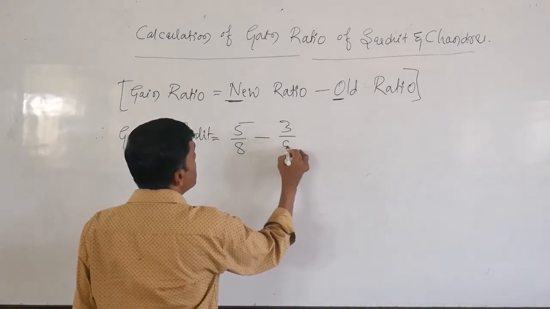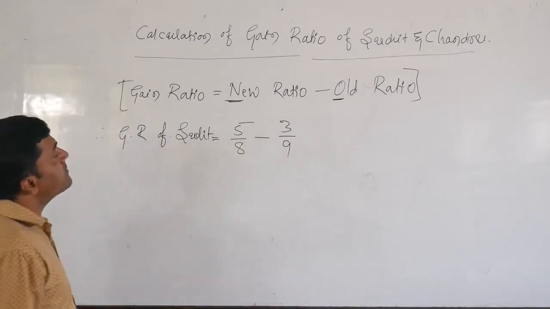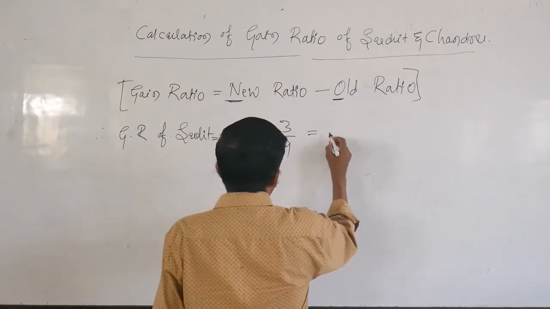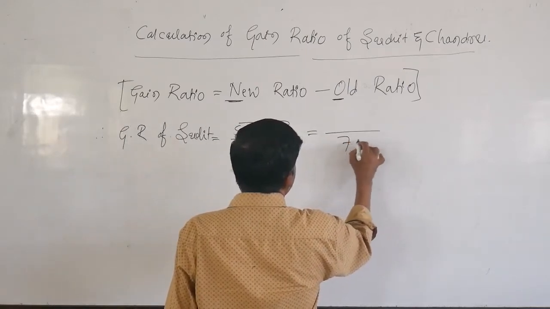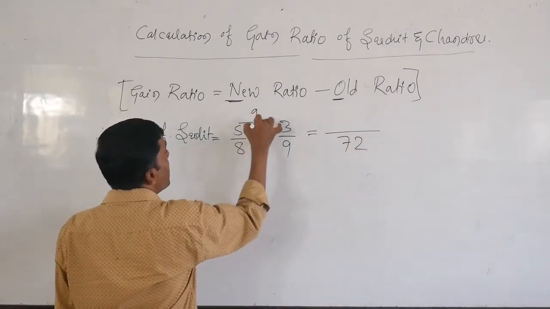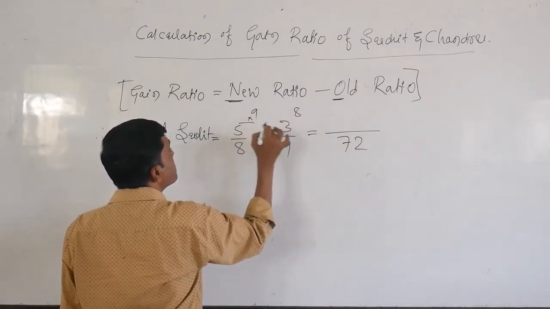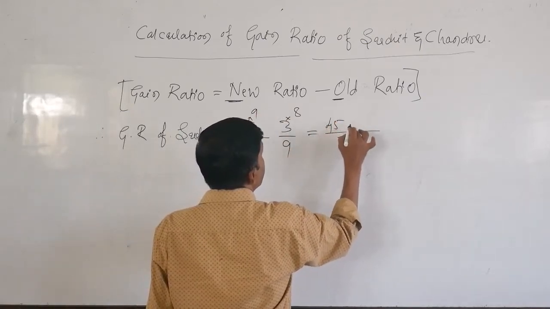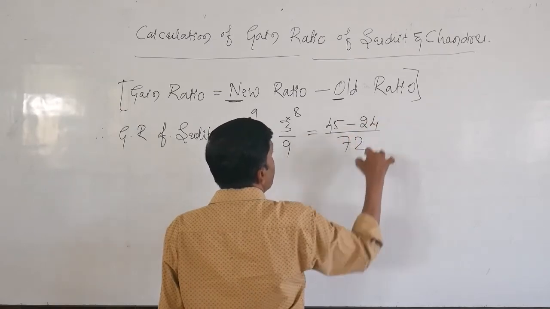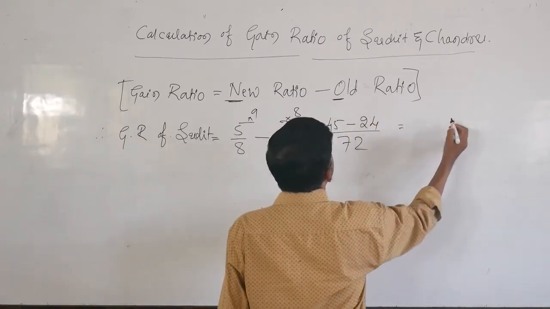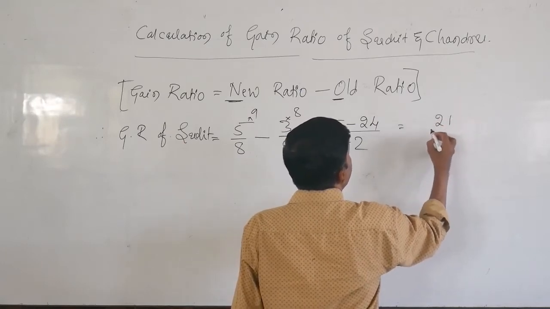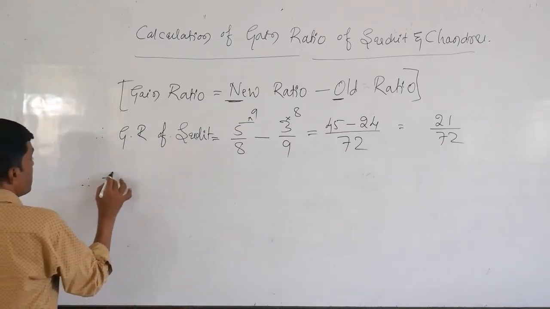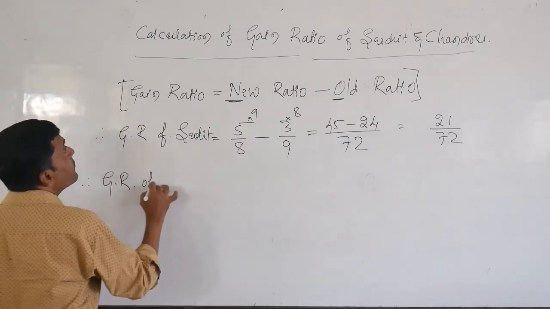The LCM of 8 and 9 is 72. 9 eights are 72, 8 nines are 72. 5 nines are 45 minus 24 is 21 upon 72.